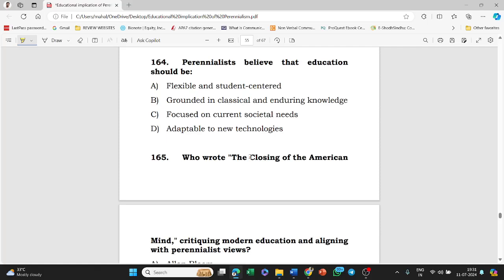Next, perennialists believe that education should be flexible and student-centered, grounded in classical and enduring knowledge, focused on current societal needs, adaptable to new technology. The answer to this question is option B, that is, grounded in classical and enduring knowledge.